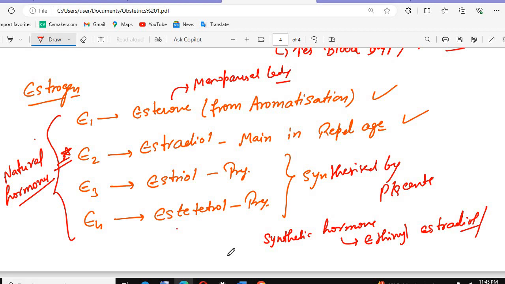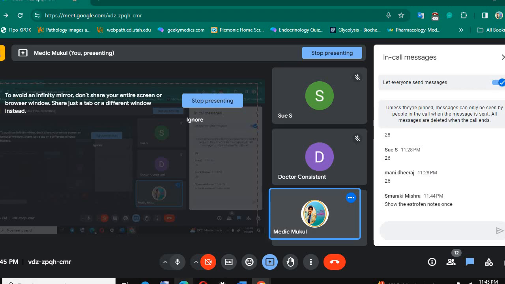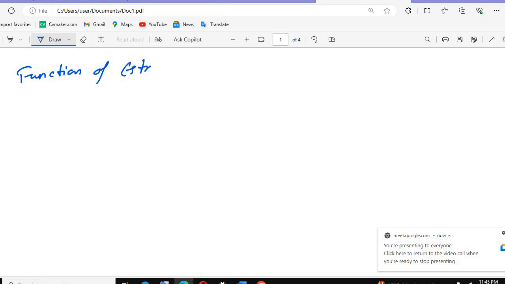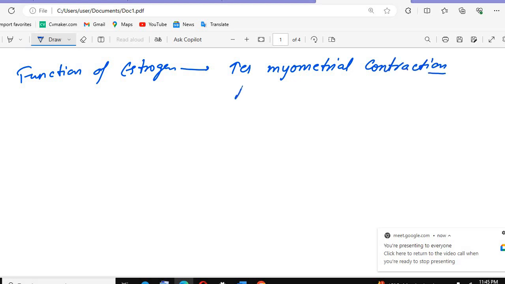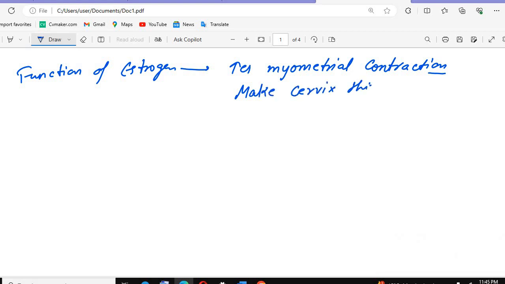What is the function of estrogens? The function of estrogens, I'm writing it here. Estrogens increase the myometrial contractions. They make the cervix thin, watery, profuse.